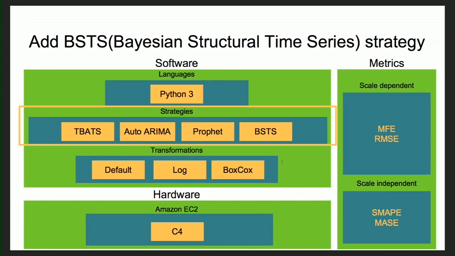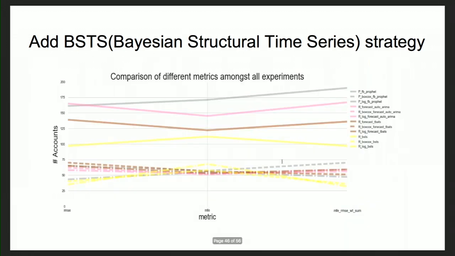And then after that, we figured out one more strategy, which was Bayesian structural time series. It's kind of a state space model. We wanted to add that, and before adding it, we again experimented to see how it was performing. The yellow line reflects our Bayesian structural time series, and it was performing considerably well, especially compared to PyFlux, which we saw was performing very poorly for our use case.